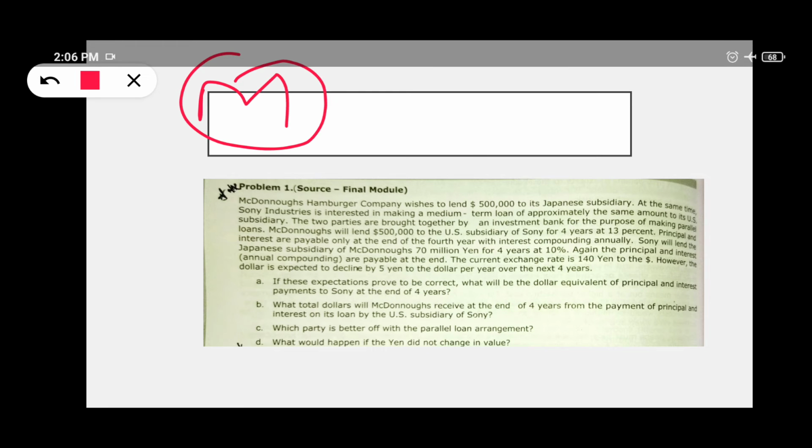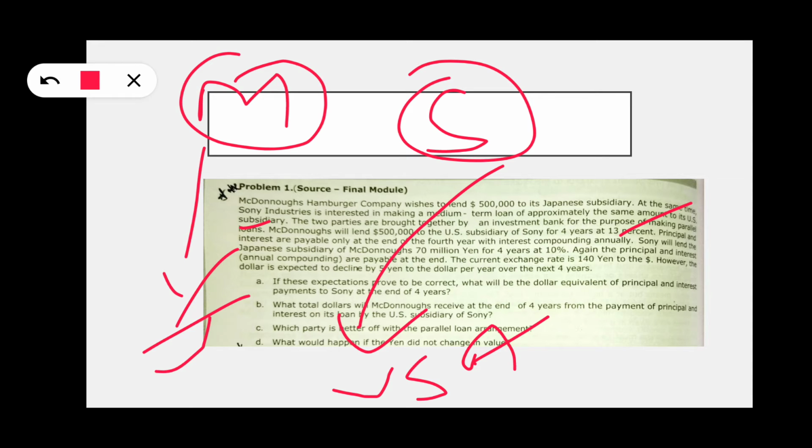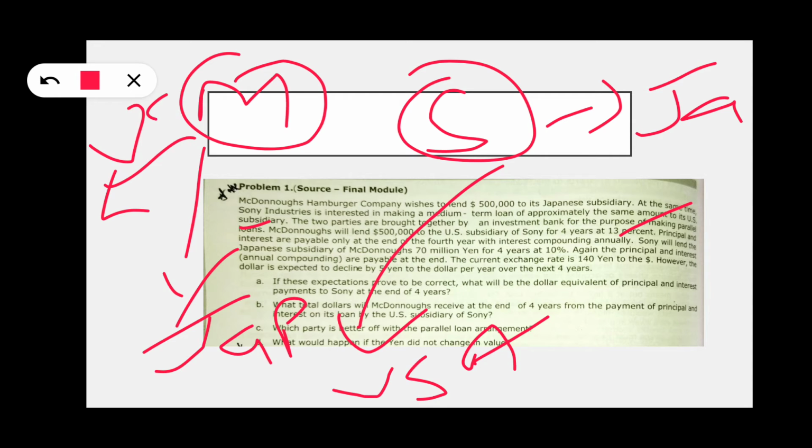Make one, Sony one. Okay, an investment bank for the purpose of making parallel loans. This Sony has a subsidiary in the USA, and this one has a subsidiary in Japan. This one's own country is Japan, and this one's own country is USA. So they choose an investment banker.